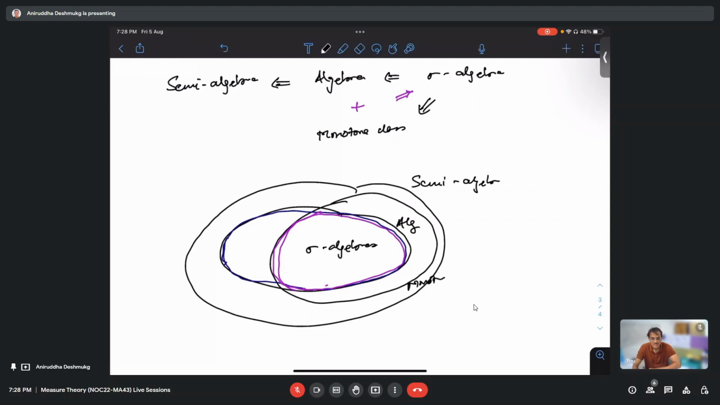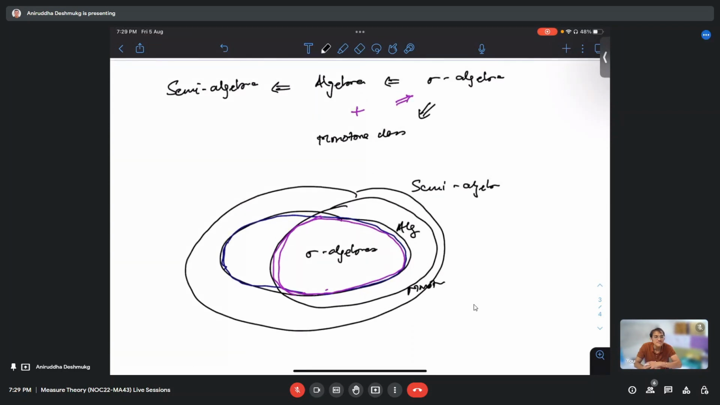Suppose I have a collection which is an algebra, and I generate a sigma algebra out of it. I will take a collection from the higher class and generate a collection of the lower class, a subset. Would that lower subset inherit the properties of the higher one, say for algebra? It should, because sigma algebras are already algebras. Yes, it will inherit.